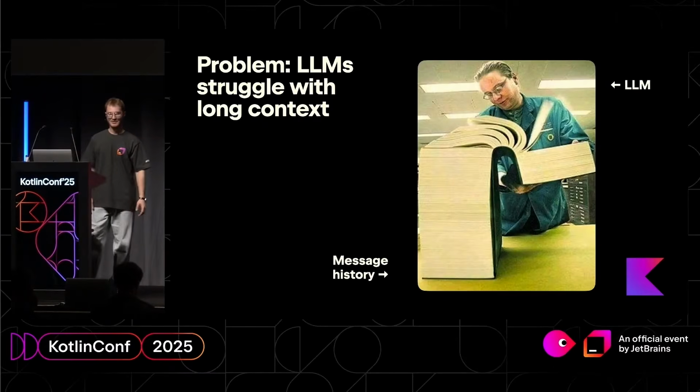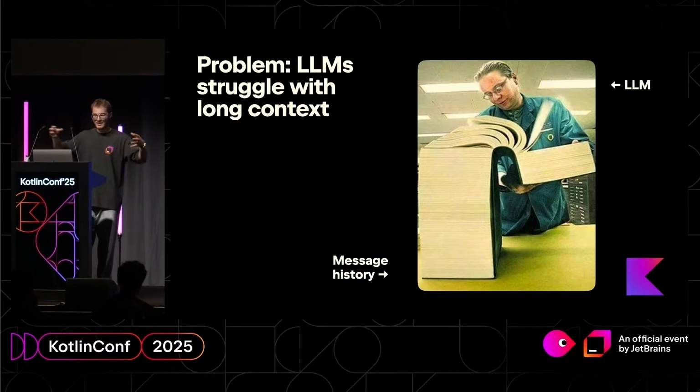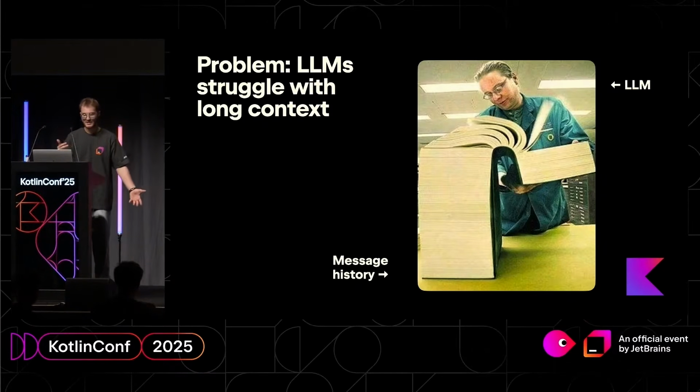Remember this picture? So again, let me repeat. The LLM will read the whole history to make the next decision. It will lead to the problem that, for example, if the history is too long, it will be lost in the context, you will lose the accuracy of your solution, you will pay a lot of money because of the tokens, and you will also spend a lot of time waiting for the next response.